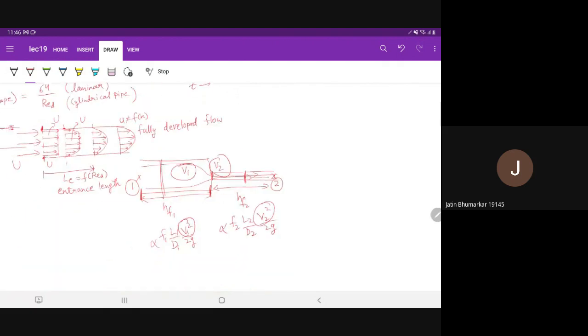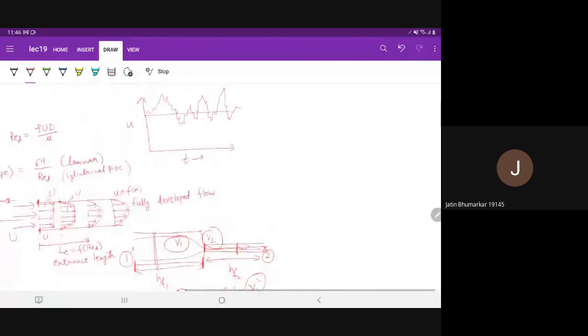But what we are talking about here, this V1 and V2, is not a function of time. Because in the Bernoulli equation, we assume that it is steady state. So how can we apply it for turbulent flow? What we do instead is we average it in a certain time window. You take the average velocity and you use that in the Bernoulli equation. So you will take that as your V1 or V2, whatever.